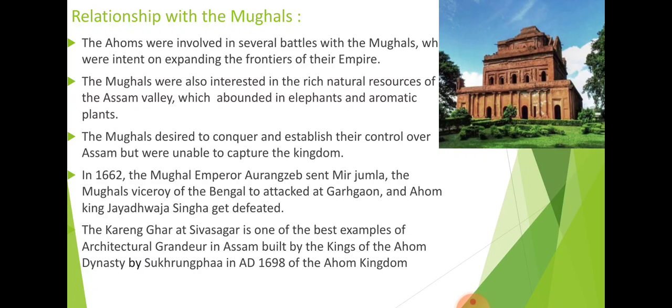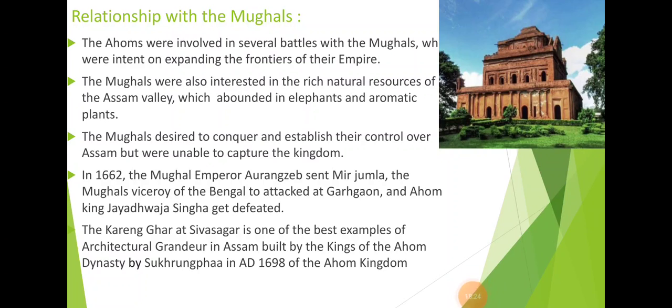Later on, the kingdom of the Ahoms came under the control of the British in the 19th century. Now, the Karenghar at Sivasagar is the best example of architectural grandeur in Assam, built by the Ahom dynasty's king Rudra Singha in 1698, and it is the greatest example of monumental architecture constructed by the Ahom kingdom or the Ahom dynasty.